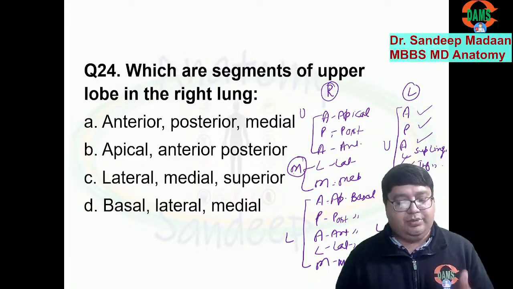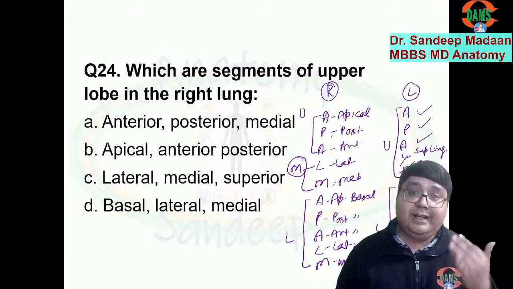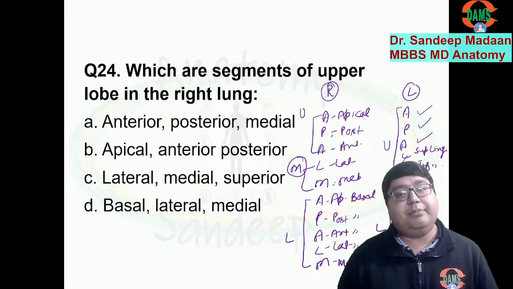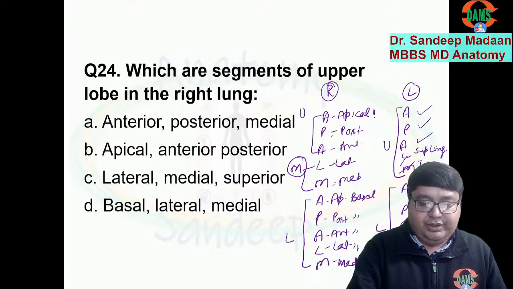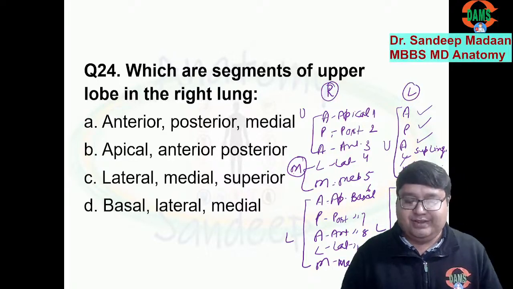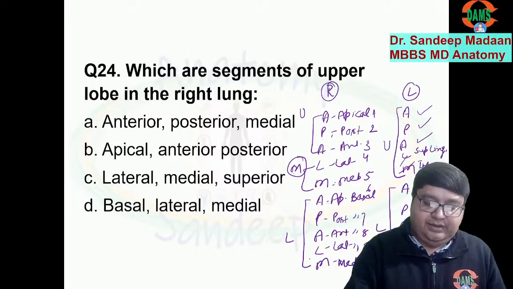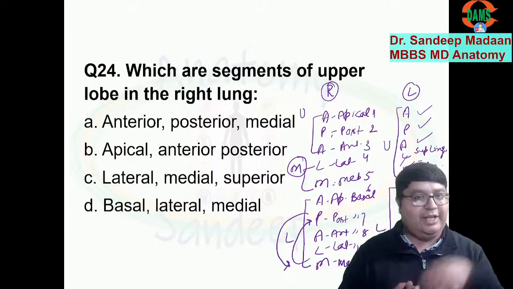And when you remember this sequence, A palm, you not only remember the names but also the numbers. How? Whatever is the position in the sequence becomes the real number: 1, 2, 3, 4, 5, 6, 7, 8, 9, 10. Only one exception is there. What is that? Medial basal and posterior basal have been swapped just to make them fit in the mnemonic A palm.